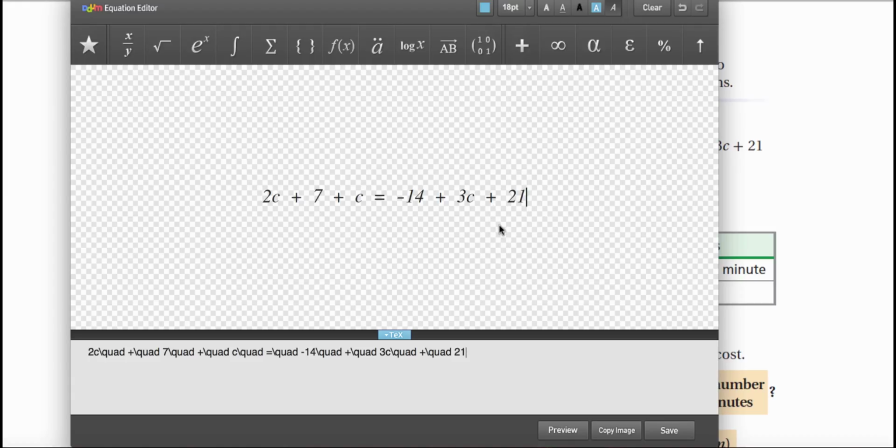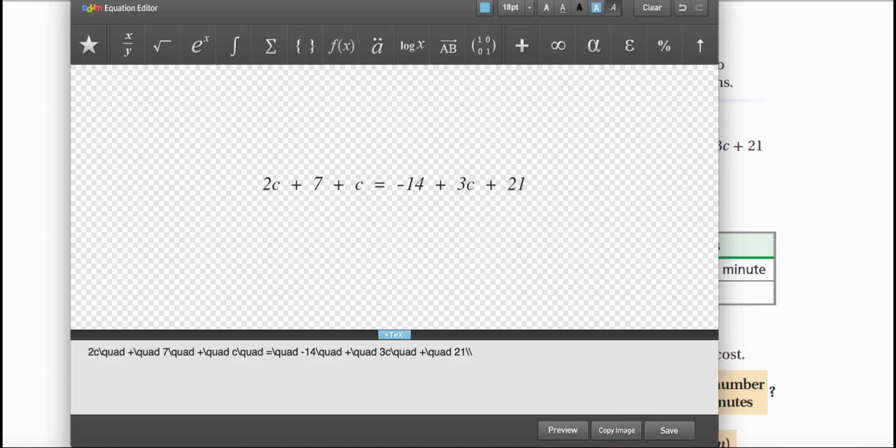Okay, we're going to do this problem together. So I notice that on this side of the equation, there are two terms that are like terms, 2c and c, which is 1c. So I don't need inverses. I can just combine them. So 2c plus c would be 3c. Over here on the right side of the equation, I have two constants, which are like terms. So negative 14 plus 21 is the number 7.